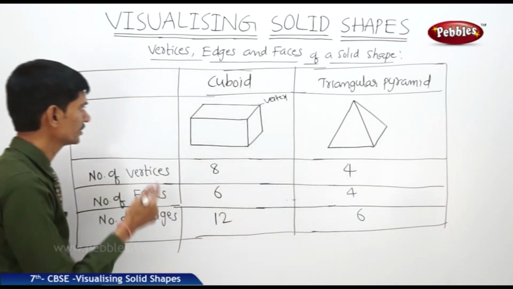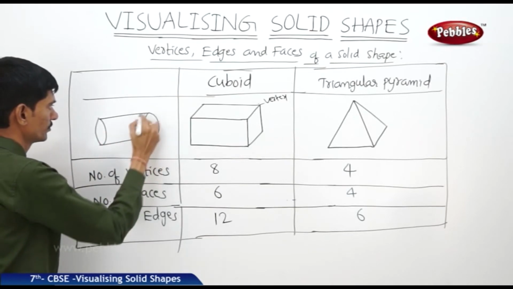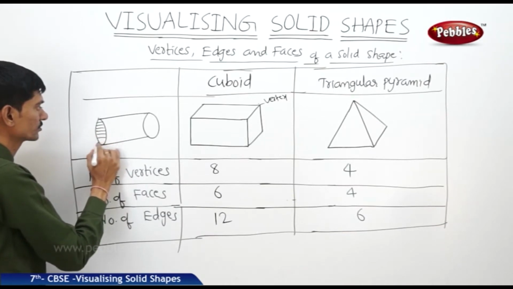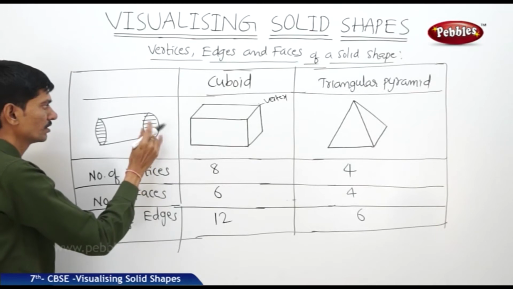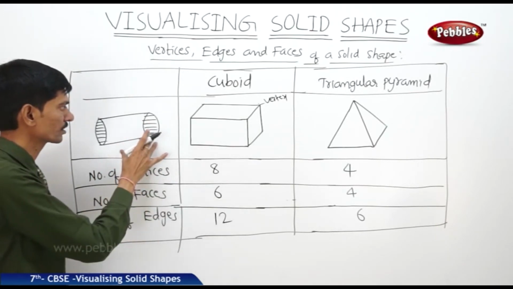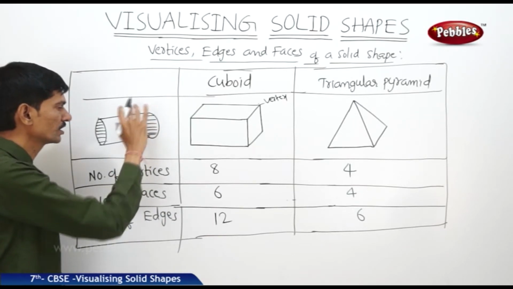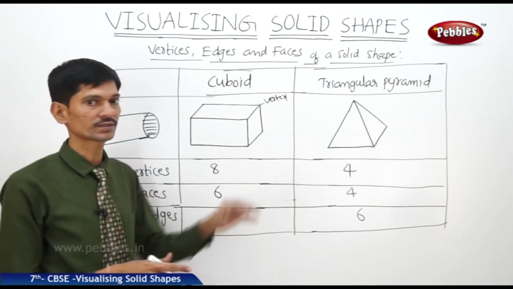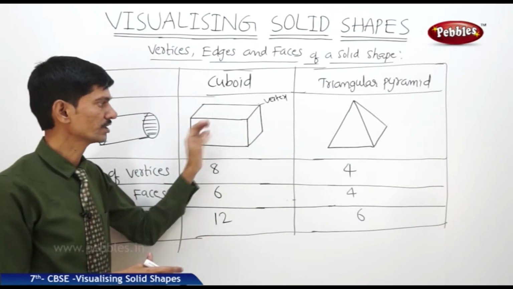Now if you take a cylinder, it has 2 faces called circles. So these 2 faces are in the shape of circles. The circles are 2D figures. So here also the 2-dimensional figures called circles are the faces of the 3D figure called cylinder. So we can understand that all the 2-dimensional figures can be identified as the faces of the 3D shapes.